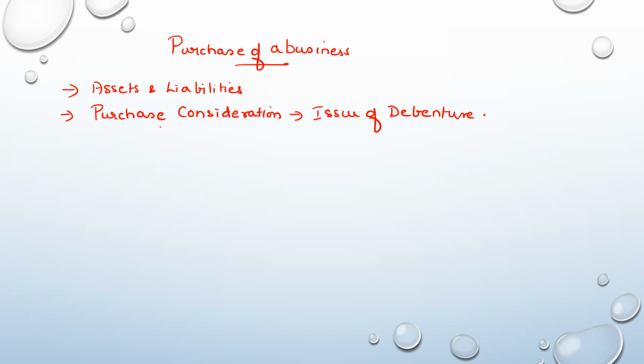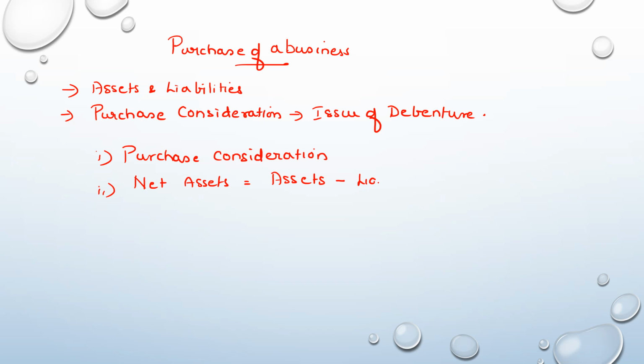Now, important terms, as I told you, is the purchase consideration. One, that is the amount which is being paid for the purpose of purchase of the business. And the second term that you would be coming across is the net assets. Net assets is nothing but all the assets that are taken over at their agreed values less the liabilities, if any, that have been taken over of that business at the agreed value. That would give you net asset.